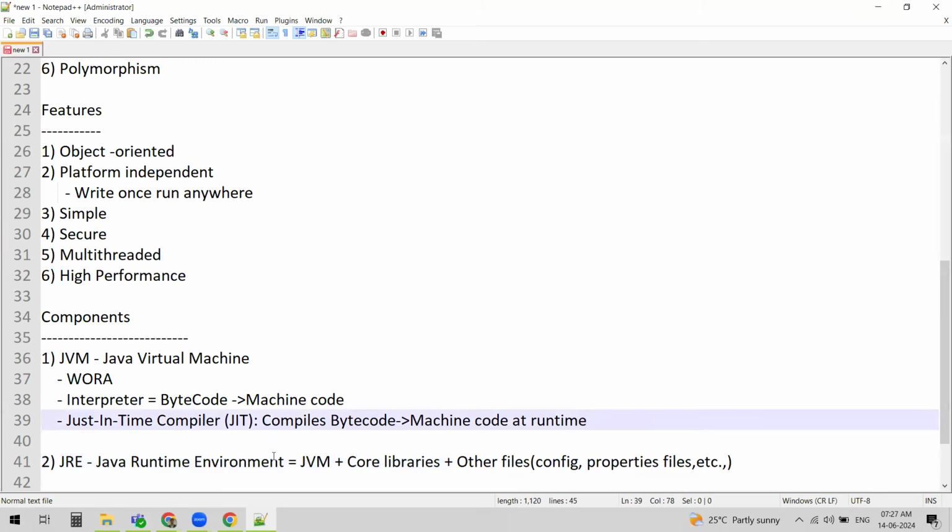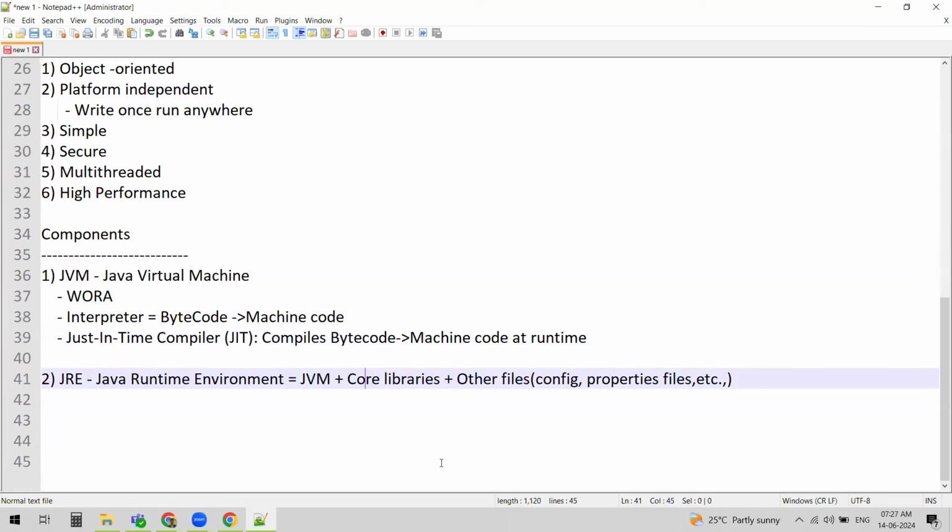So we can call JRE a superset of JVM, because along with JVM it has core libraries responsible for running Java applications, and other files.